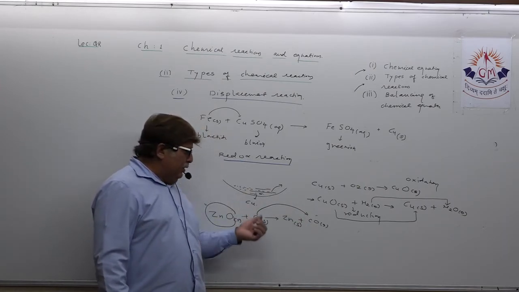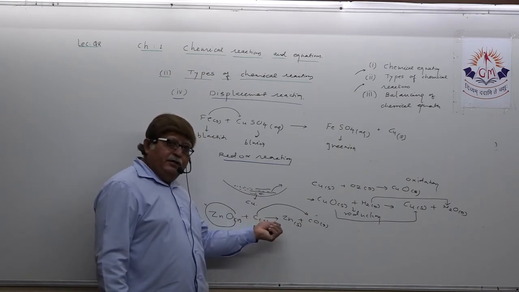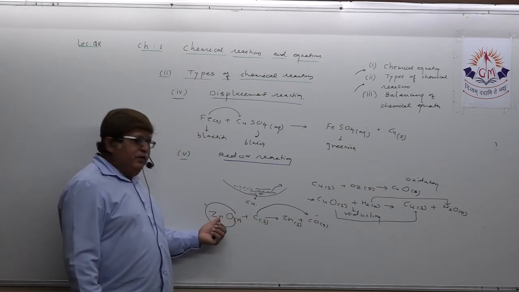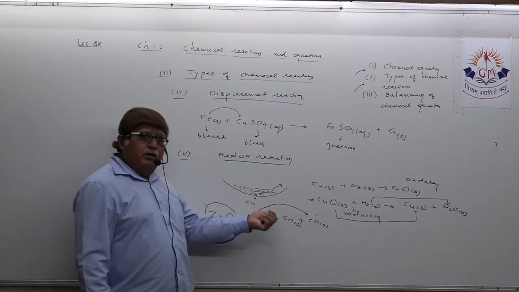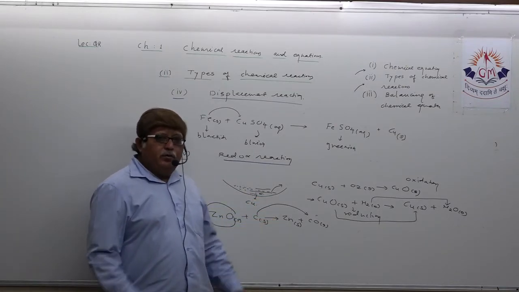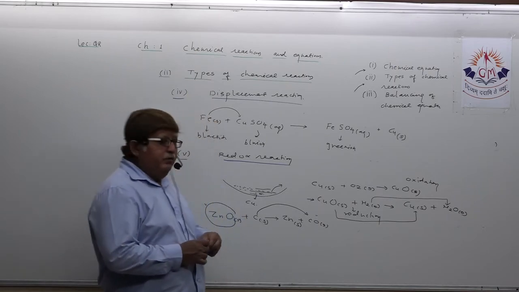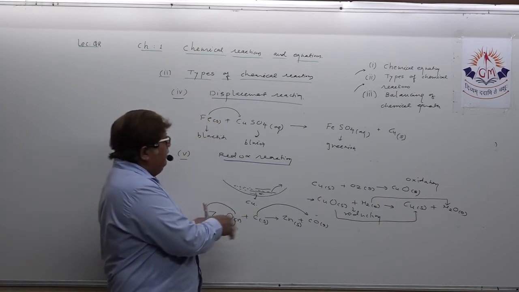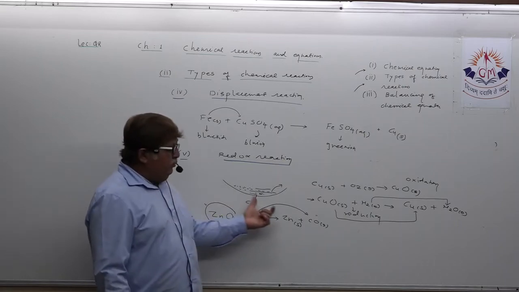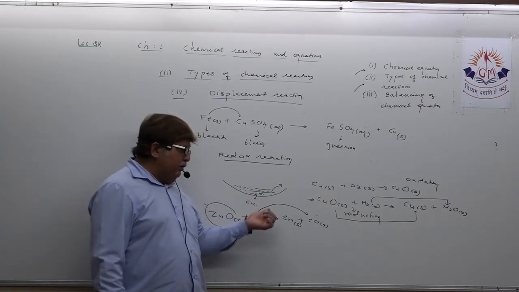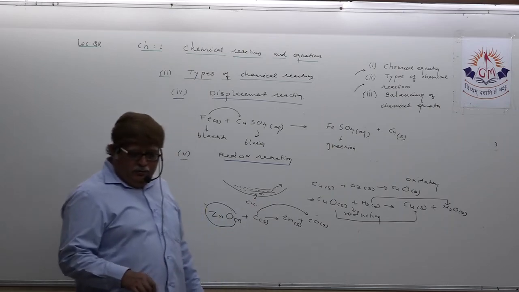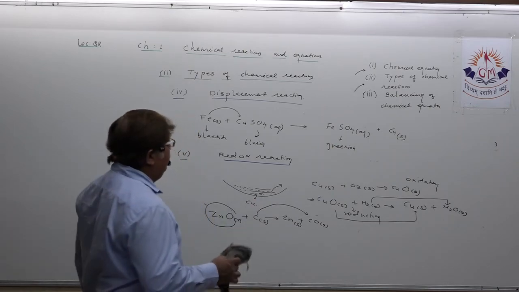That means carbon is getting oxidized and zinc oxide is getting reduced. This is one type of redox reaction, where oxidation and reduction reactions both are taking place simultaneously. Such questions can be asked in the board exam, so you have to be very conscious.